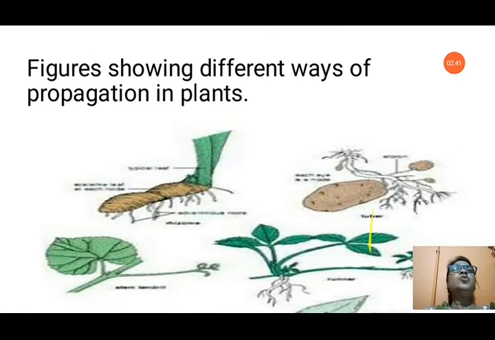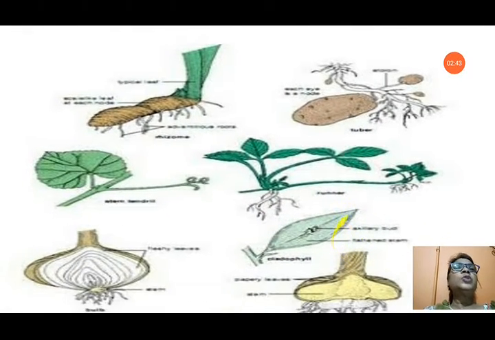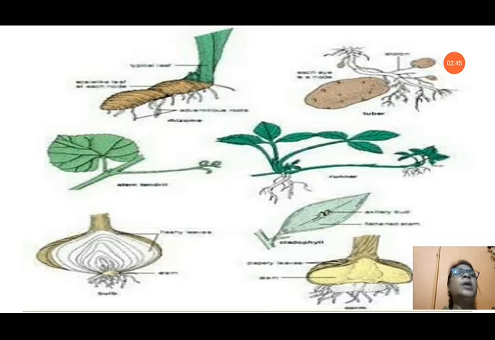Now there is a figure to show different ways of propagation in plants. You can see how they are growing. Ginger, potato, and some leaves are there, some runners are there, an onion bulb is there. So in all these different ways, some plants are reproducing or producing a new plant.